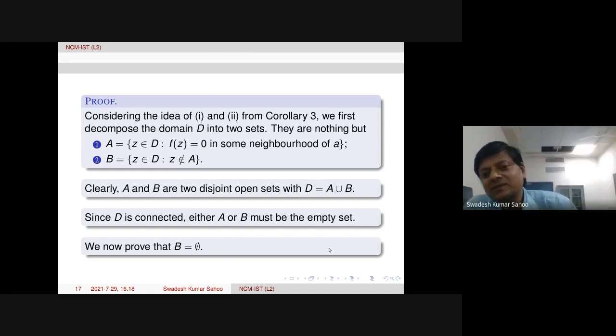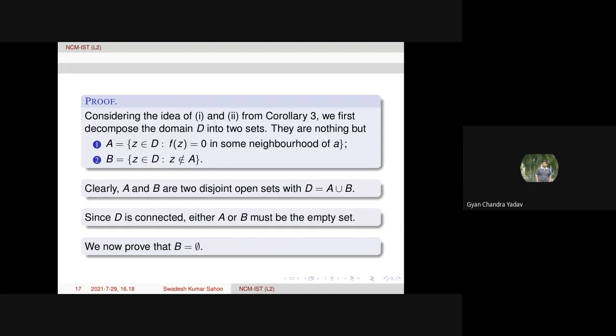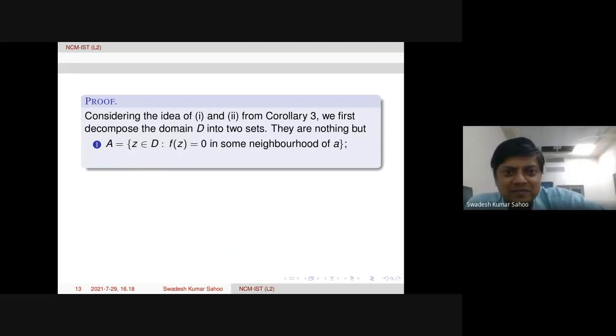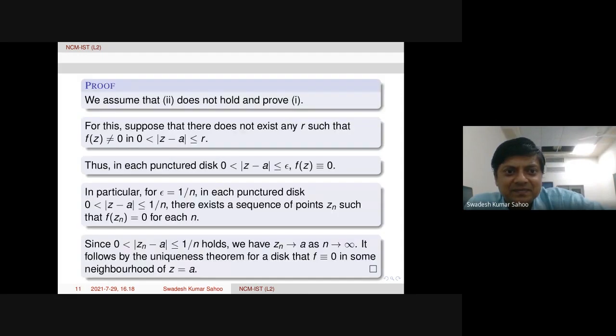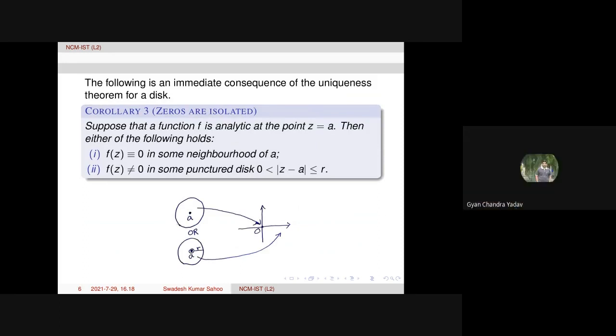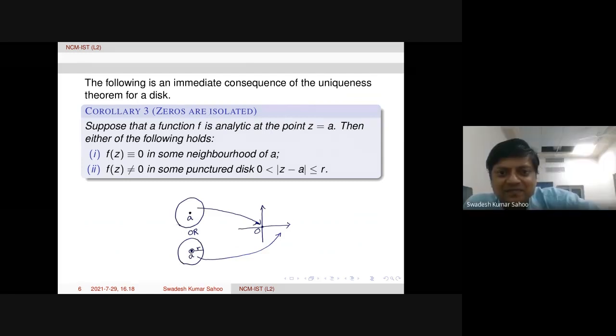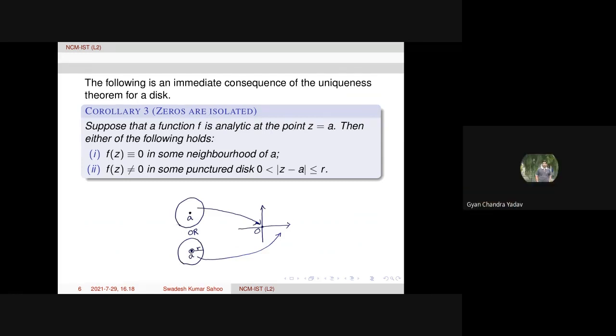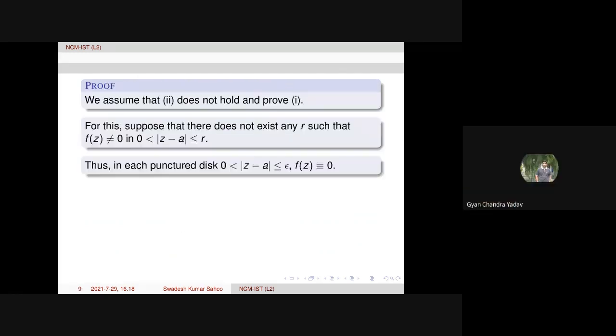Any question, please? Sir, please show the statement of Corollary 3 once again. Corollary 3, yeah. So f of z is either identically 0 or f of z is never 0 in that domain. Okay, sir.